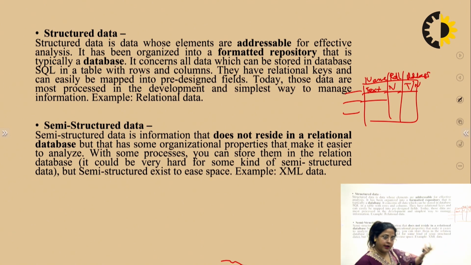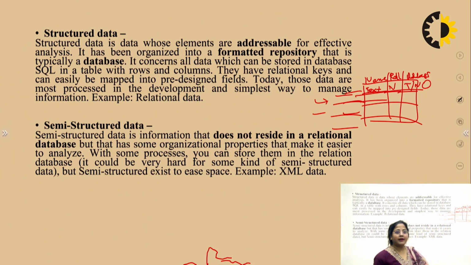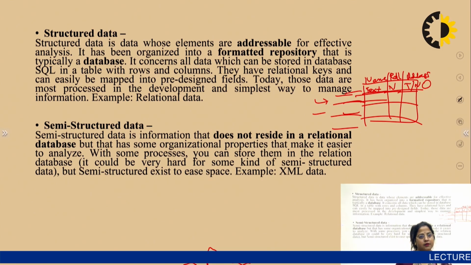Maybe the address is a house number. The house number is in numeric form, and where it is the address of a place, it is text. So all the records in this database follow this format. So this is the data. This record is totally structured, addressable, and effective.